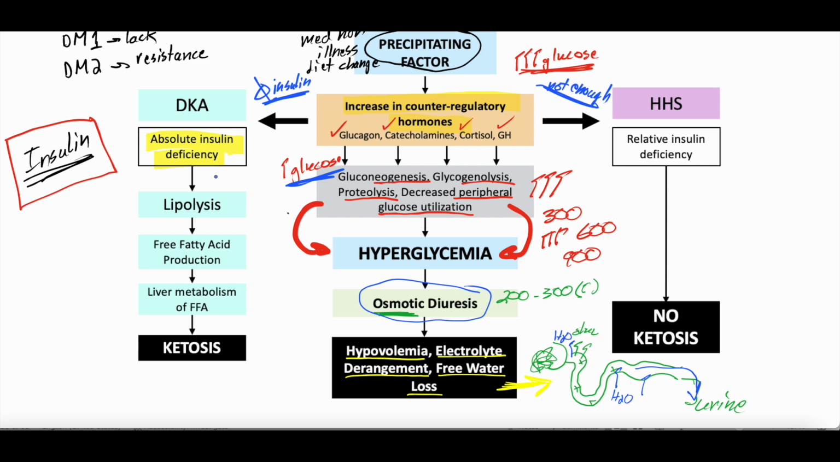And to make energy, your body starts to use fats, lipolysis, lysing of fats. That creates free fatty acids that are metabolized into energy, but it leads to ketosis or ketone bodies. Ketone bodies are these negatively charged acidotic bodies. And that's why you get acidosis in diabetic ketoacidosis, right? Ketoacidosis. You make ketone bodies and get acidosis.